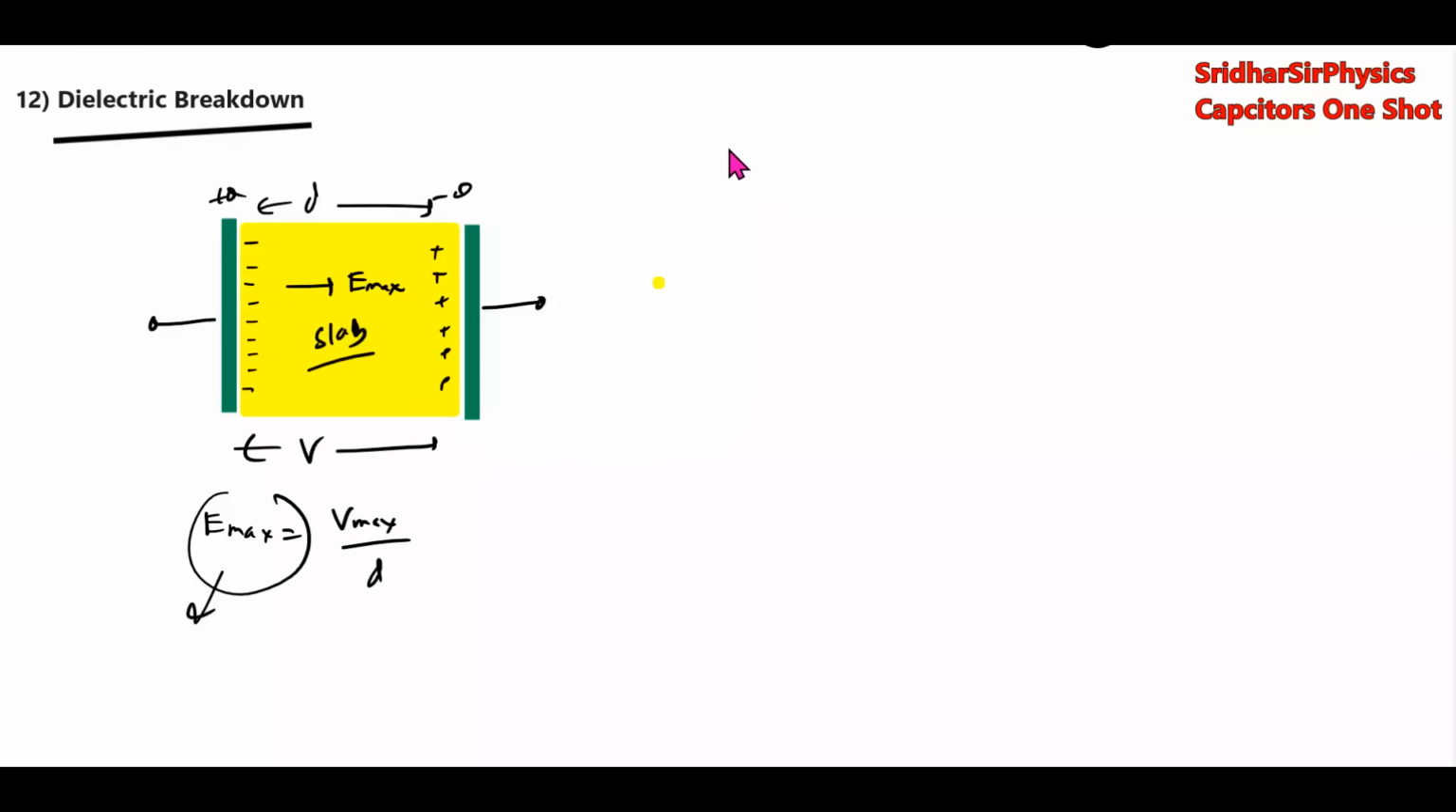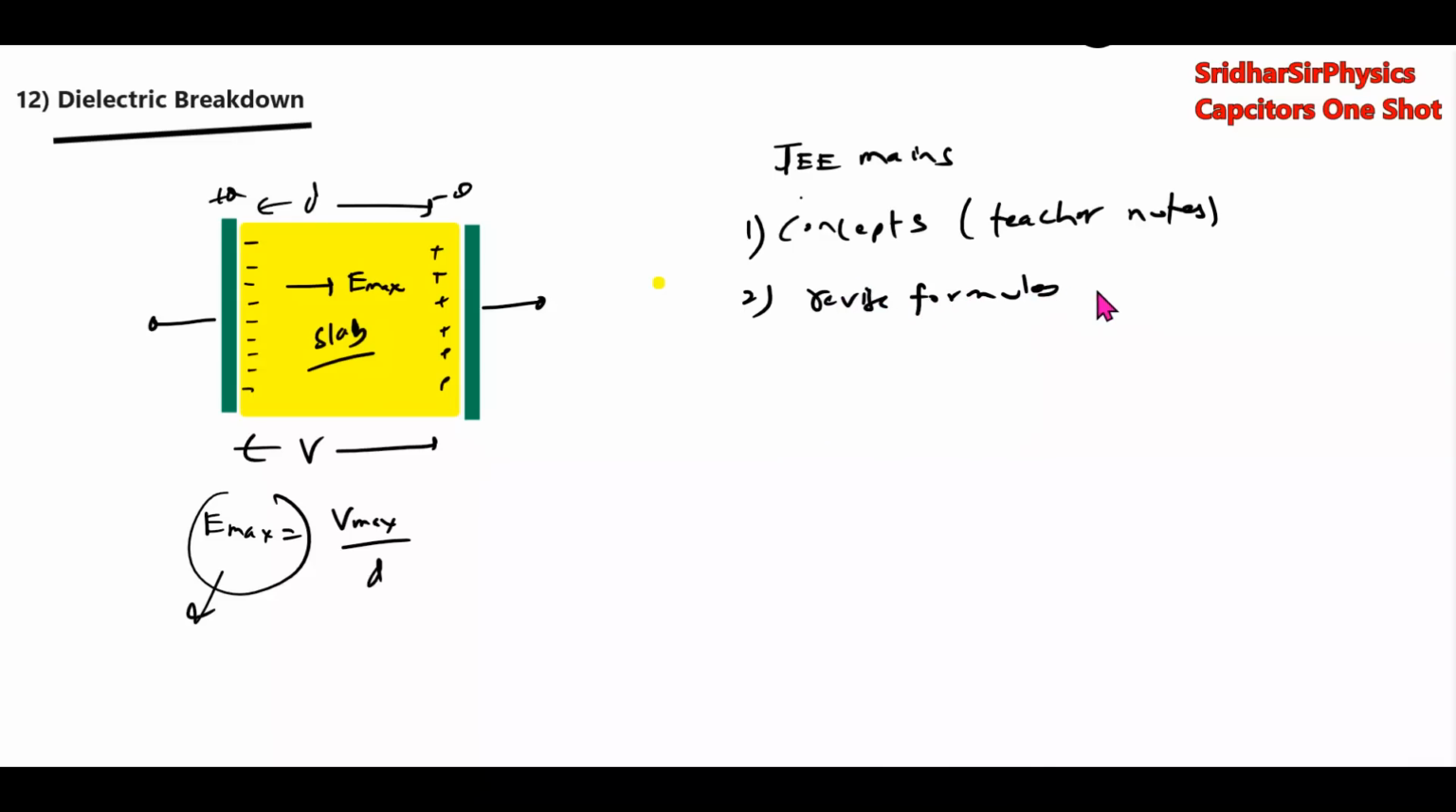Okay, fine. So all the ideas of capacitors I covered. Everything you are supposed to revise, all the formulas. Very, very, very important. So many formulas I explained. For those students who are preparing for only JEE Mains, what is the essential first? Concepts. Read teacher notes. Next, revise formulas daily. Then solve PYQ of the last 5 years.